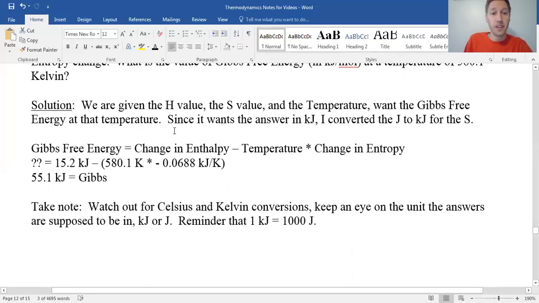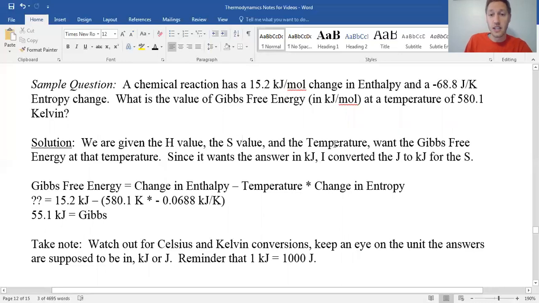So we're given the H, given the S, given the temperature, we want Gibbs. Note that it wants Gibbs in kilojoules per mole. So we'll just turn the joules again into kilojoules and solve, this time solve for Gibbs energy. We're looking for that. We have the change in enthalpy, we already have the temperature, got the change in entropy. Find a Gibbs energy of 55.1.